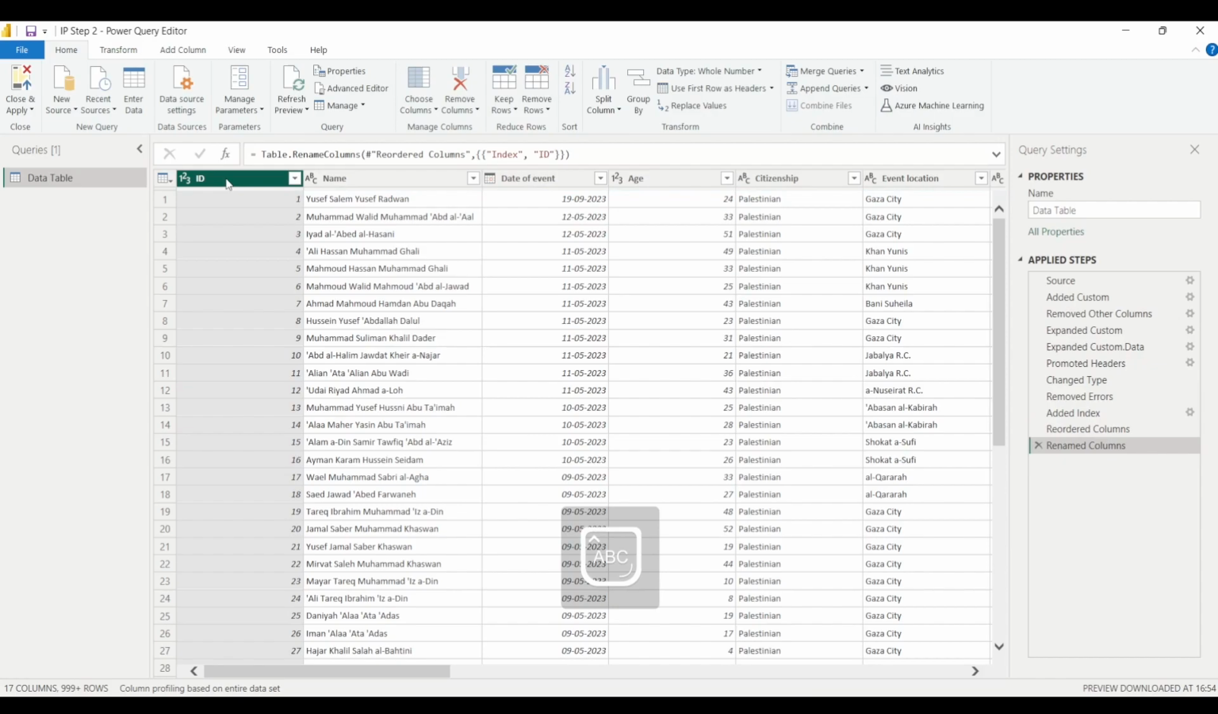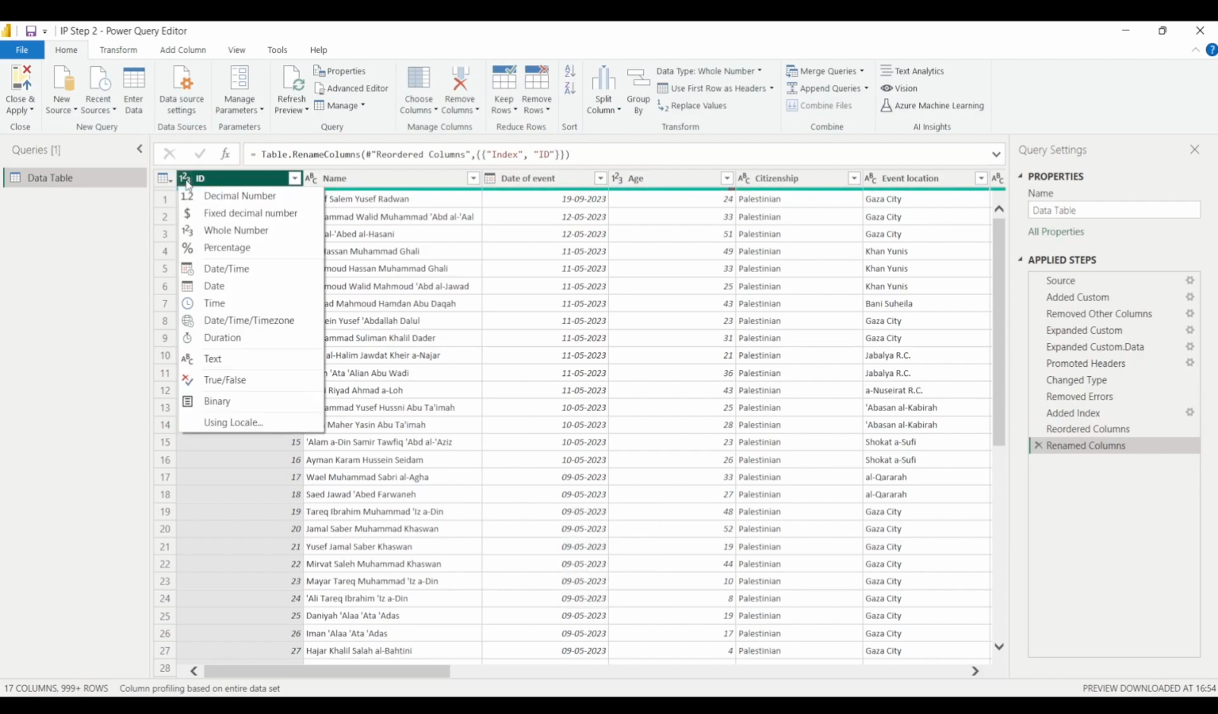Now it has the data type 123. When I click here, 123 refers to the fact that this particular column consists of whole numbers, so that's fine. You can change it to text as well, because we are not interested in using any mathematical operation, like finding the average or the sum, for this particular column. So you can change it to text, but you can keep it as whole number as well.